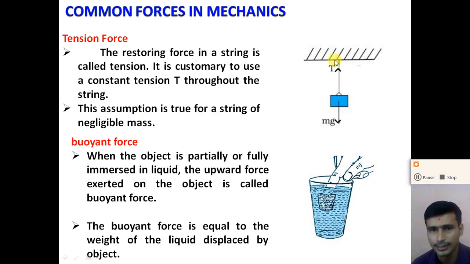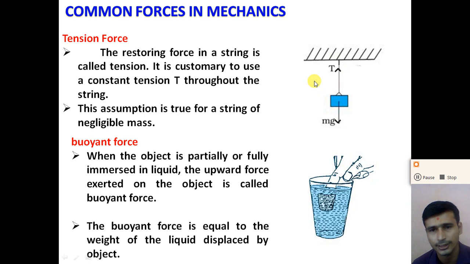Suppose we consider this. Here the object is tied to a rigid support with a string of negligible mass. So the mass of the string is very small compared to the object, right? If we tie an object of mass m to a string, the restoring force produced in the string is called the tension force. So the tension force is produced in each part of the string, in all the directions, right?